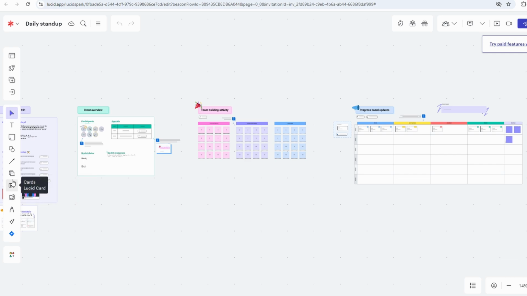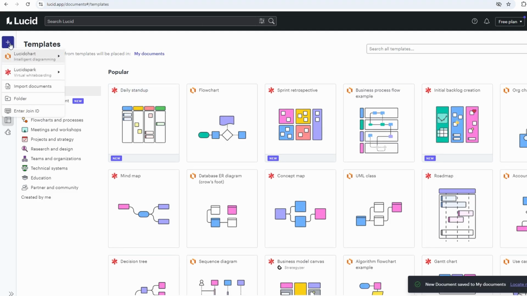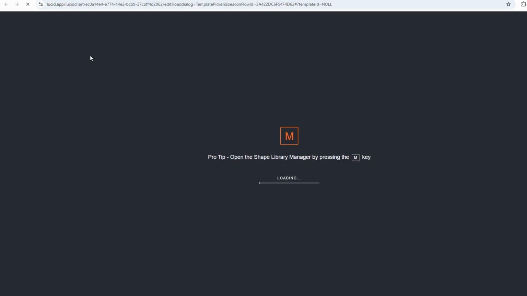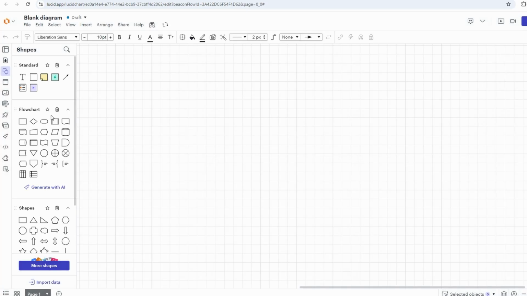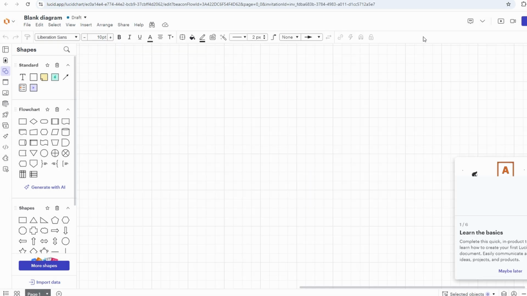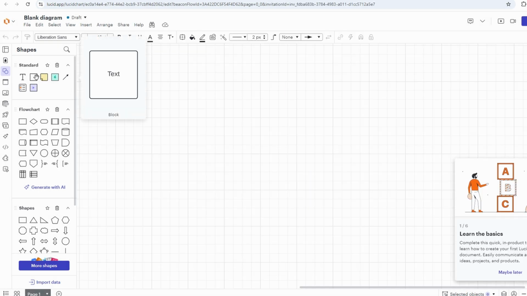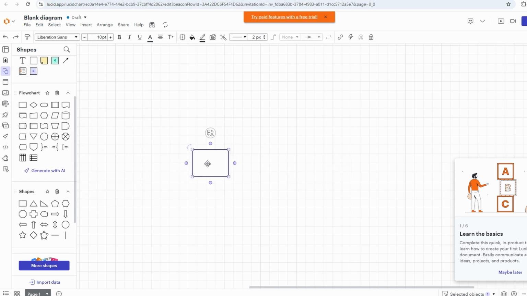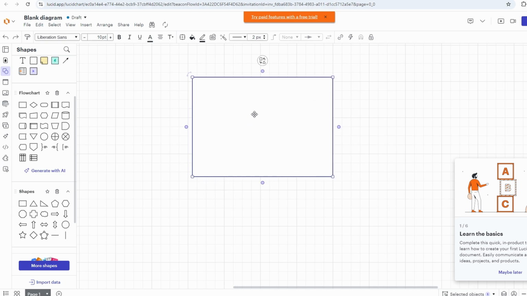But at this point, you might be thinking, what if I want to start from scratch? What if I don't want to use someone else's template, but instead just map out my own thing from the ground up? You can totally do that. You just click New Document, and you're dropped into a blank slate. This is where you get to build something completely tailored to your project, without any preset structure. And it's pretty empowering, right? You start pulling in shapes from the toolbar, drawing lines to connect them, maybe grouping things together to represent different parts of the process, and suddenly, it's all coming together. It's like taking all those scattered thoughts you've been having and bringing them into a single space where you can actually see how they relate to each other.